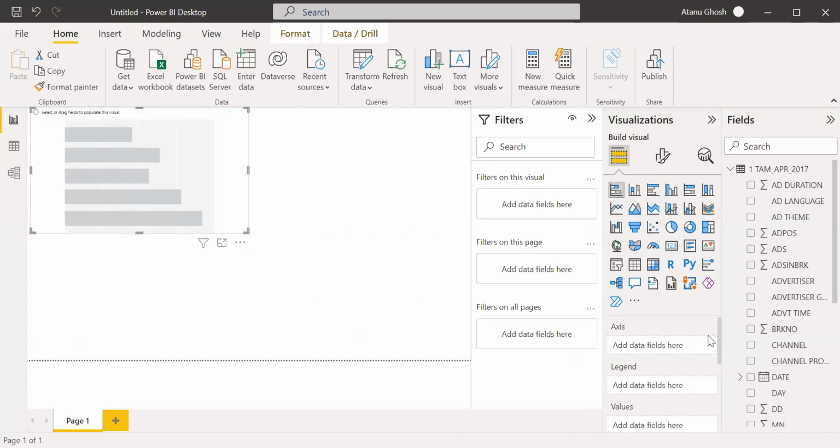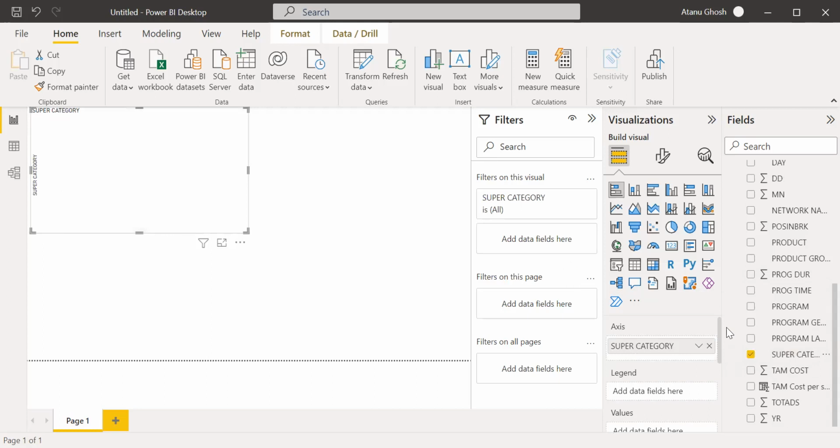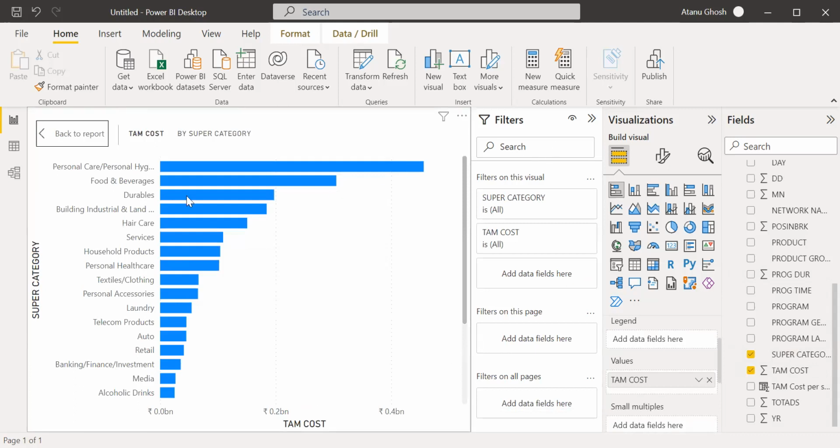Okay, so we can take the different super categories, and against these super categories, I want to know what the TAM cost is. The first basic thing has come up very well: personal care and personal hygiene has the highest cost, the highest expenditure in terms of TAM cost. Then food and beverage, then durable, etc.